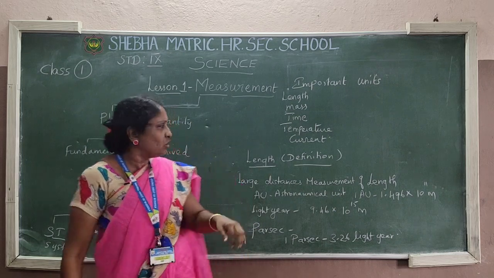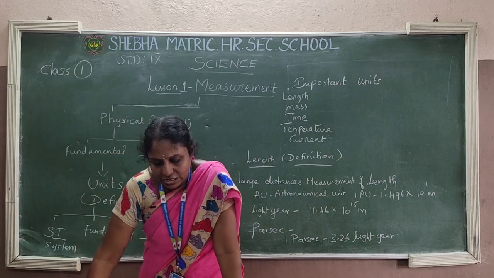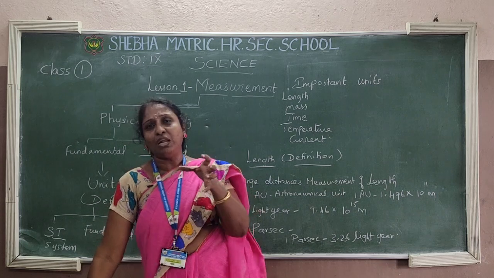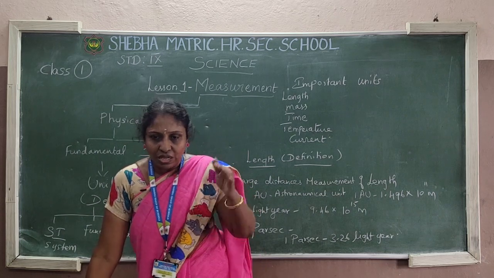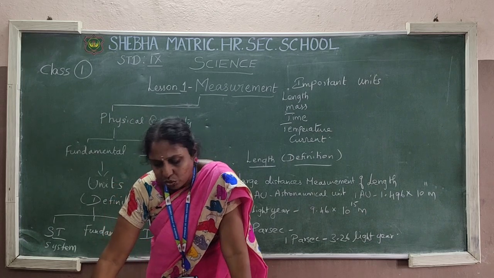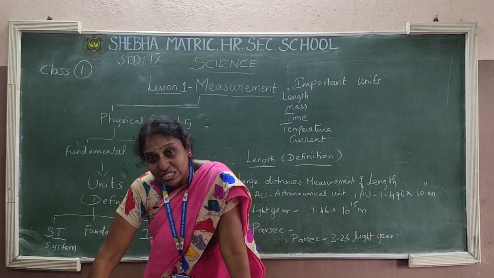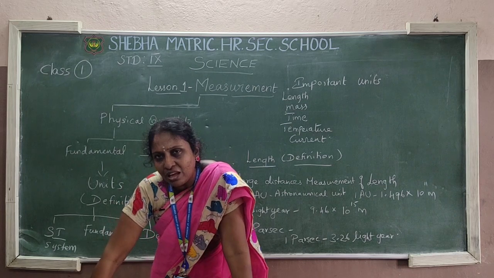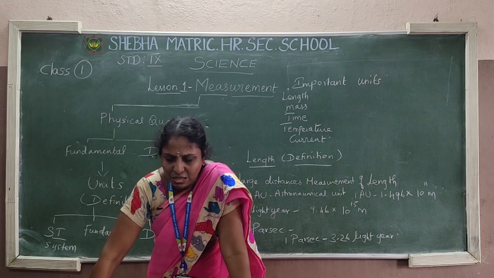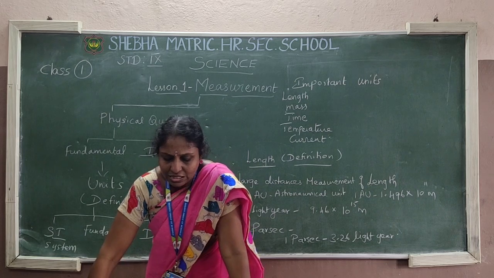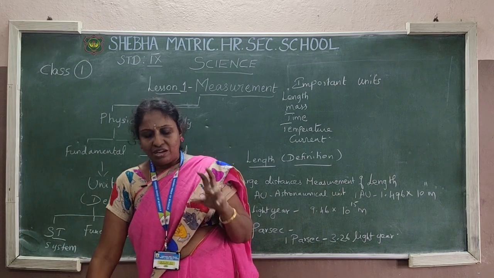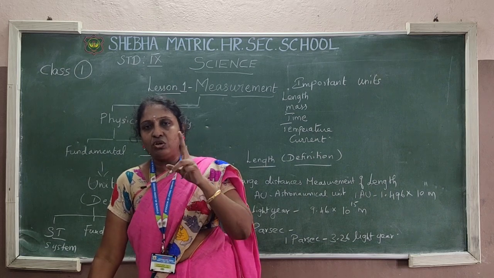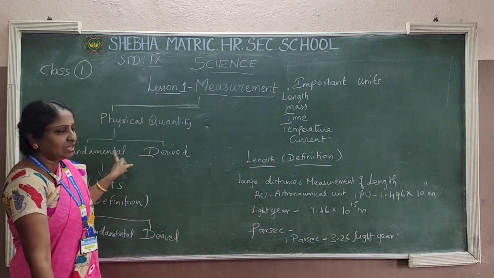Then moving on to derived quantities. What are derived quantities? Quantities that can be expressed in terms of fundamental quantities. That is, using fundamental quantities you can measure these. This is known as a derived quantity. Examples: area, volume, density. What are the three examples? Area, volume, density. So first I talked about the definition of measurement, then under measurement we got physical quantities, and under physical quantities we got two types: fundamental quantity and derived quantity.